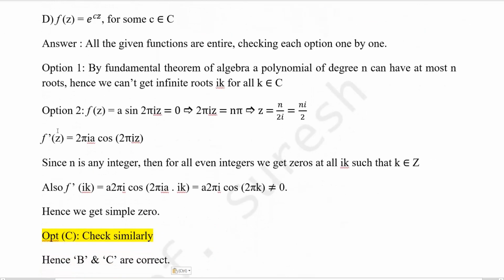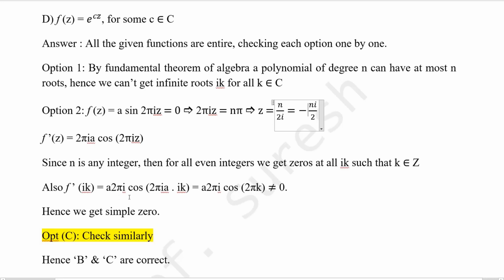Second option, f of z equal to a sin 2 pi iz. That is equal to 0 implies, take this a to this side, so 0 by a will be 0. And then sin 2 pi iz equal to 0 implies 2 pi iz equal to n pi, since sin theta equal to 0 implies theta equal to n pi. So simplify this, we get z equal to minus ni by 2. Then f dash of z equal to 2 pi ia into cos 2 pi iz. Since n is any integer, for all even integers n, we get zeros at all ik, such that k belongs to Z.